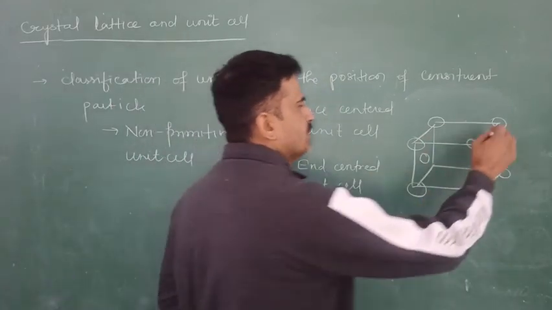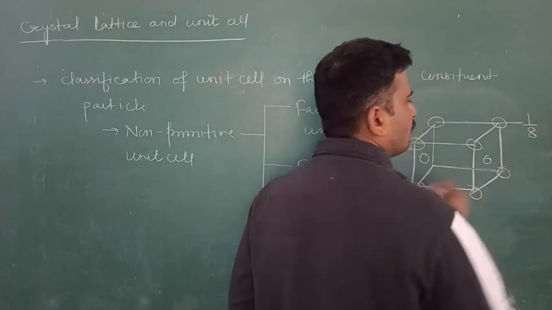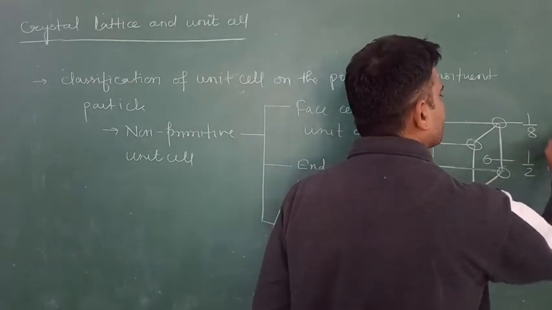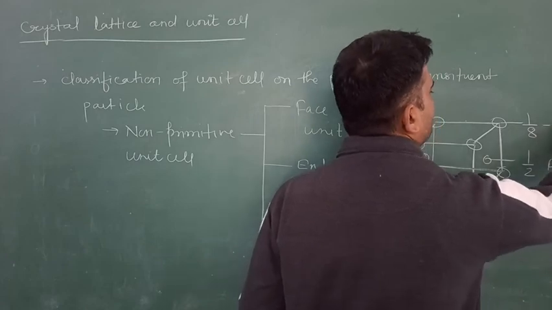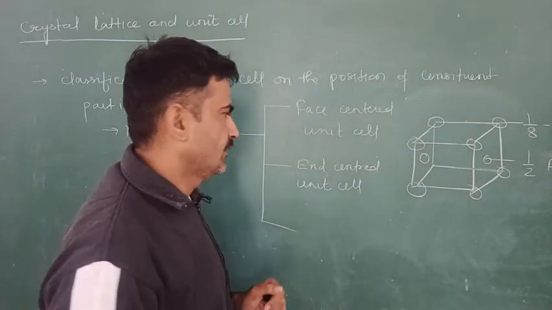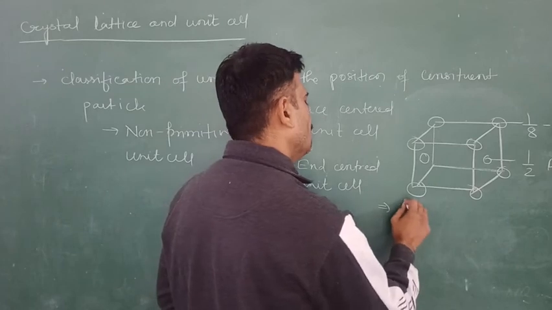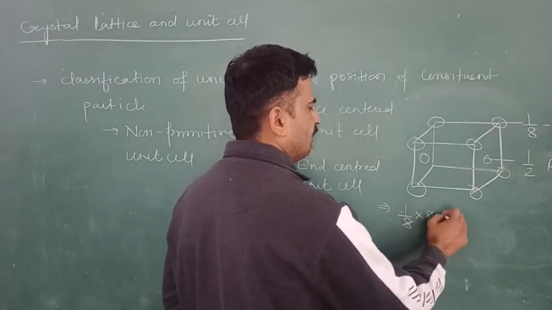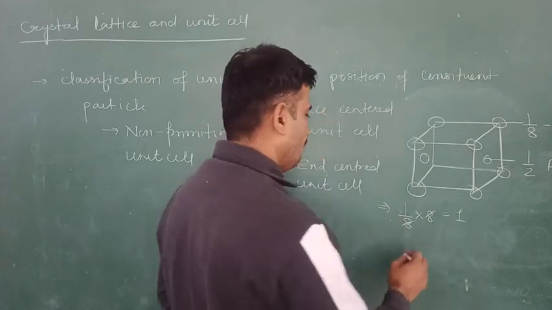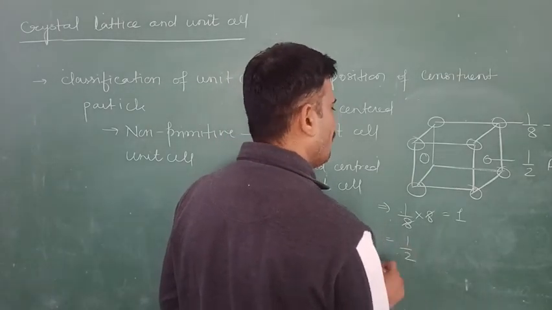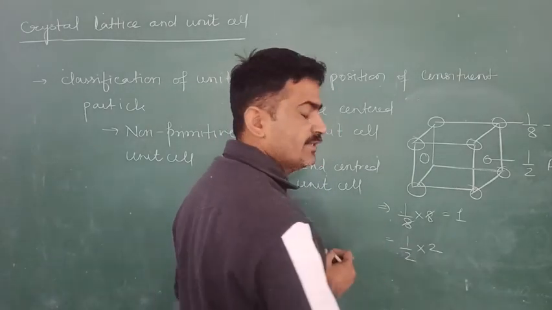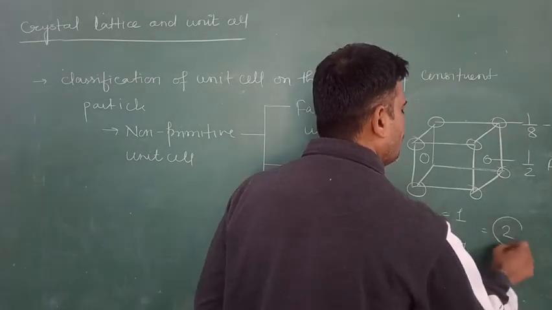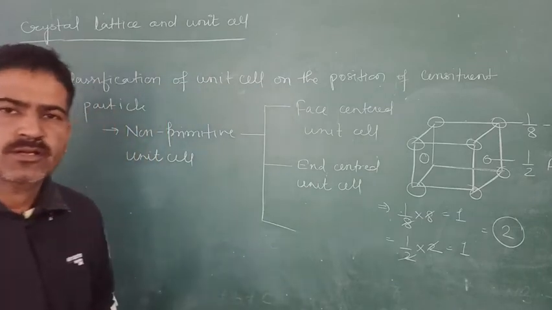The contribution is 1/8 at the corner and 1/2 at the face. How many atoms are present in this unit cell? 1/8 at the corners, and there are 8 corners, that is equal to 1. And 1/2 on opposite faces, 2 faces, it means 1. The total number of atoms is 2.